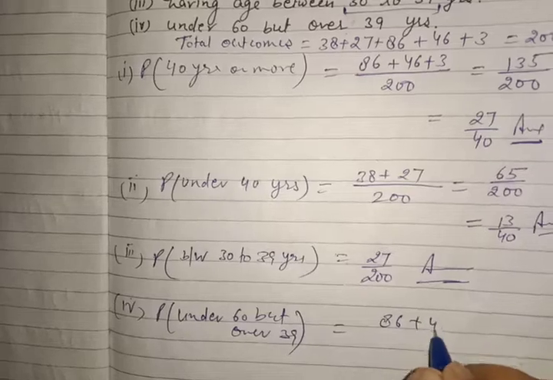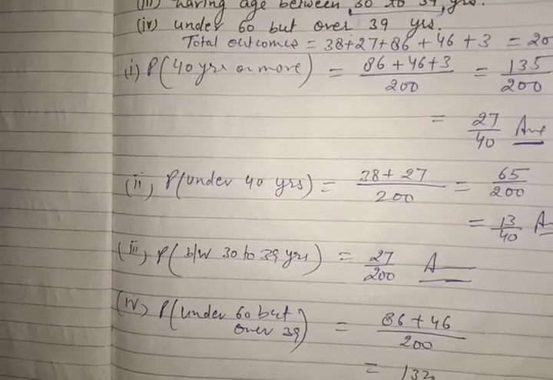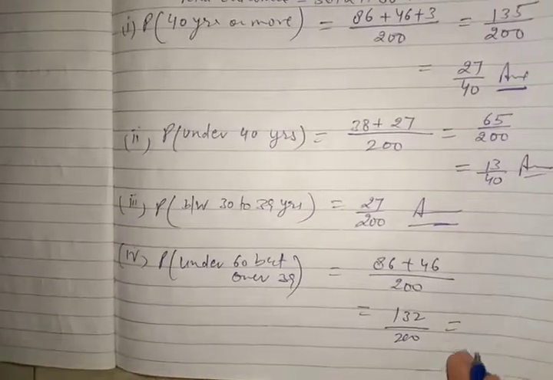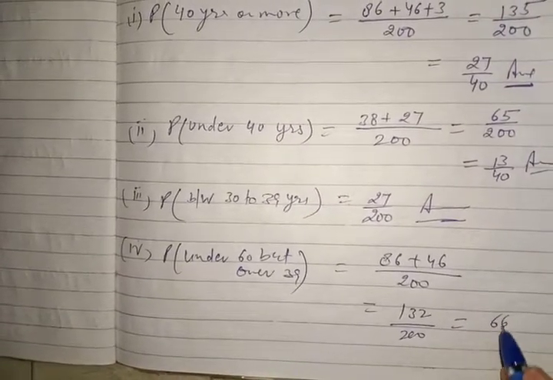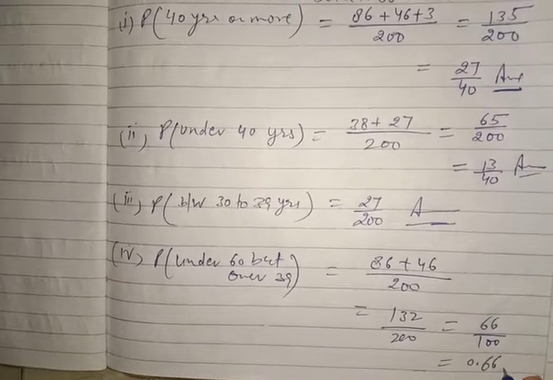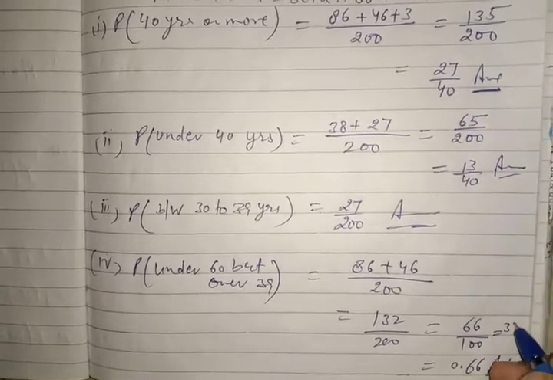It is 86 plus 46 upon 200, which equals 132 upon 200, and after cancellation you get 66 upon 100. You can convert it into decimal also, 0.66, because it is easy to convert into decimal, or you can write 33 upon 50.